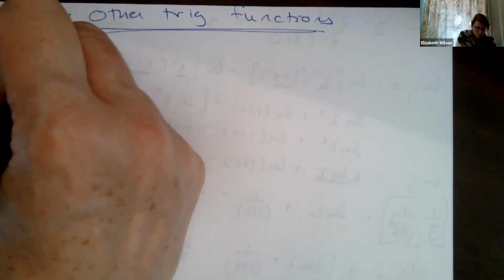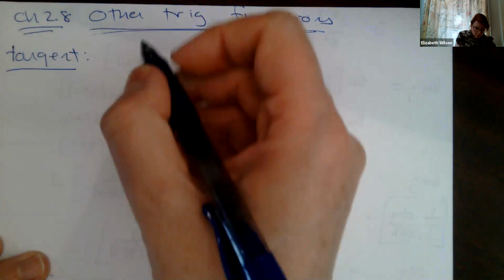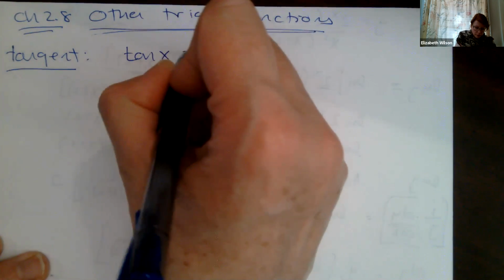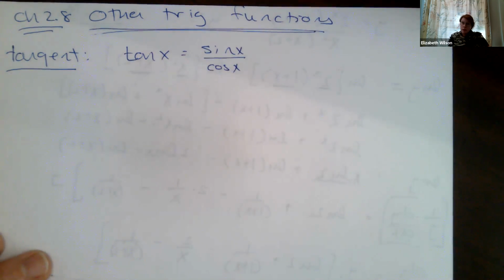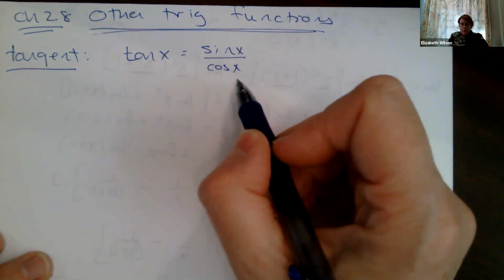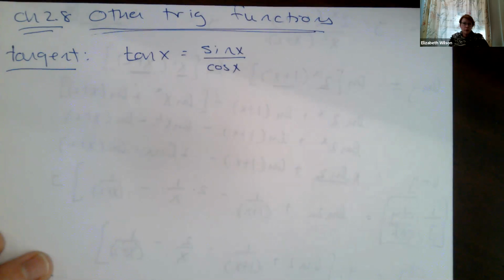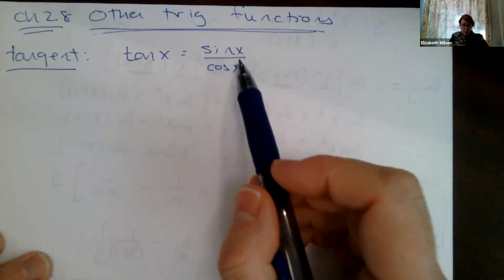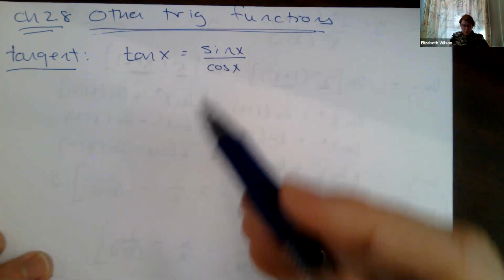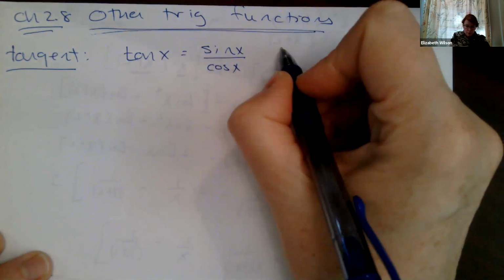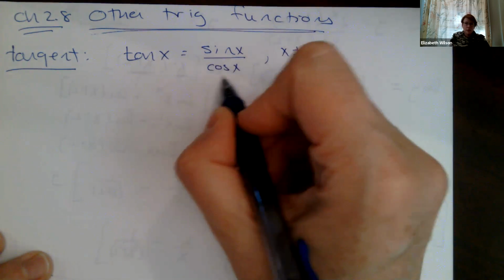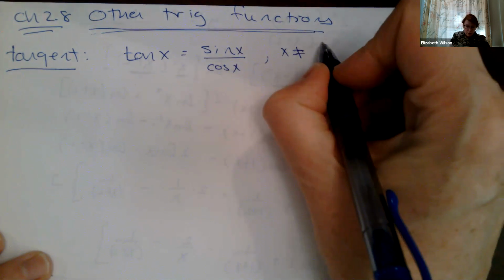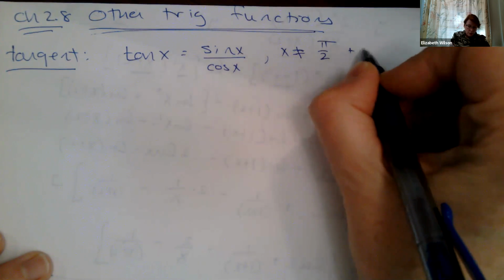So when I talk about my tangent function, tangent of x is equal to sine of x over cosine of x. I have a function in the denominator, which means I've got places where my denominator might be equal to 0. So I have to find those values and discard them from my domain. So x can't be equal to, let's see, cosine is equal to 0 at pi over 2 plus k times pi.